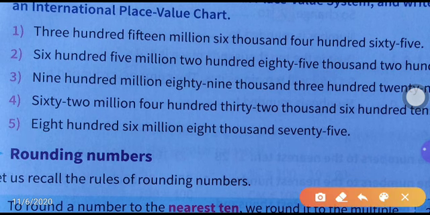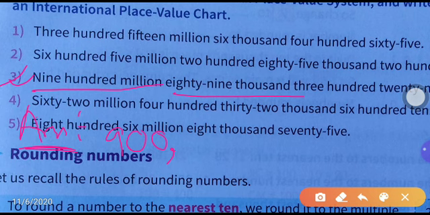Next, the third number. What is given? 900 million. What will the answer be? First we write million: how many million? 900 million. After that, what is given? 89,000. That means in the hundred thousands place we write 0, and then 89.